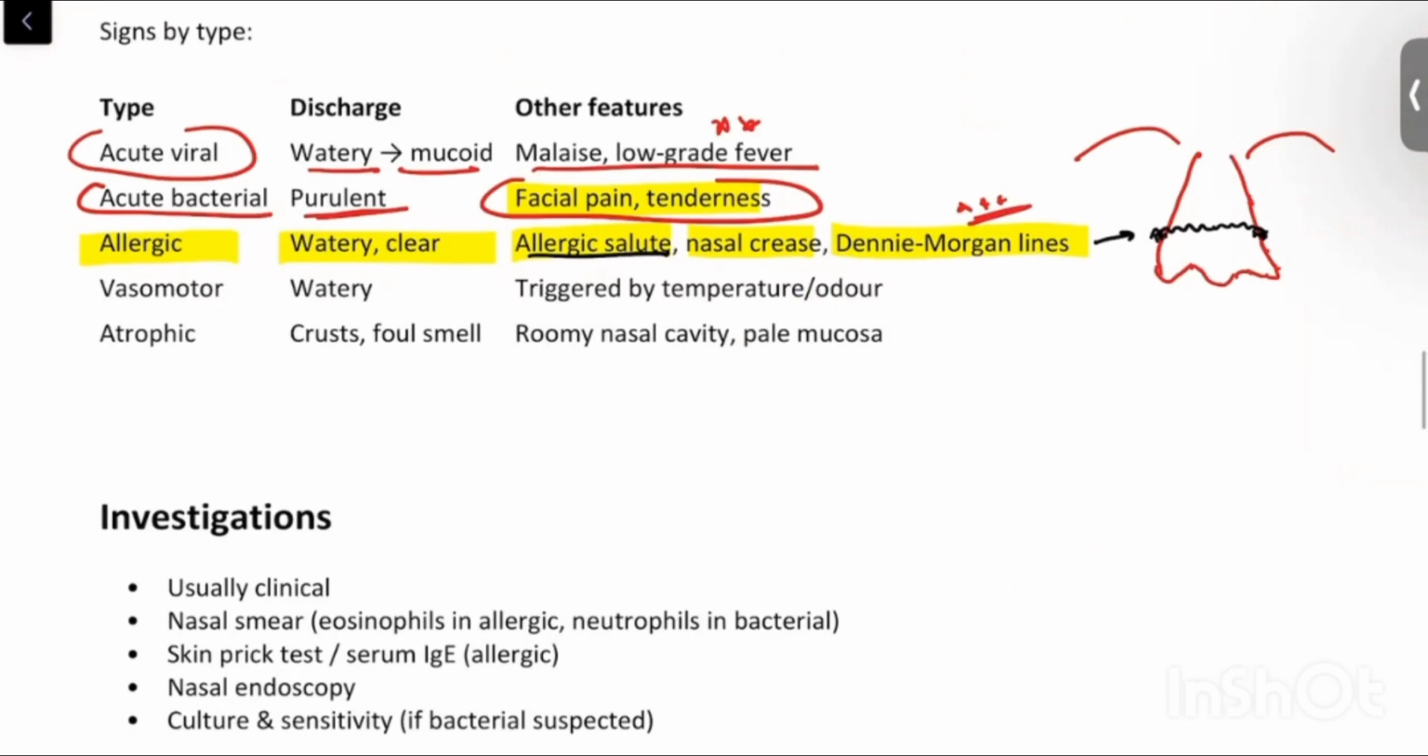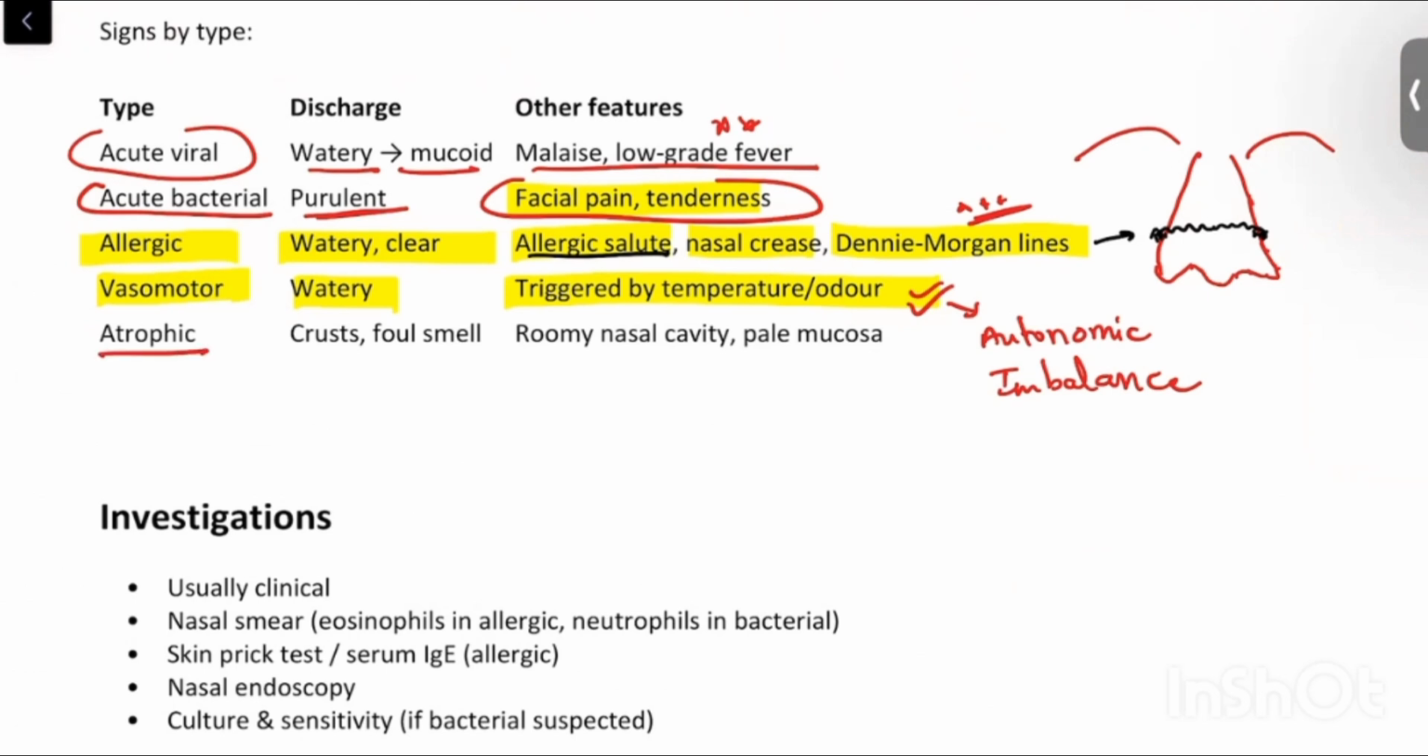Okay. Next, in vasomotor rhinitis, the discharge is again watery and it is triggered by temperature or odor. This is basically autonomic imbalance. Because of certain odor or due to certain temperature, our autonomic nervous system, that is the sympathetic and parasympathetic system, will get activated or there will be imbalance in them and that will lead to increased nasal secretions and that is watery in consistency.